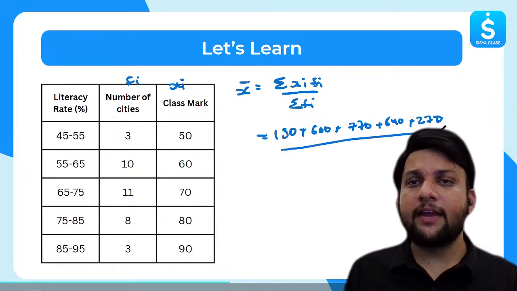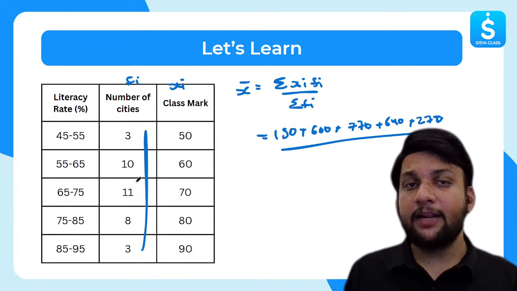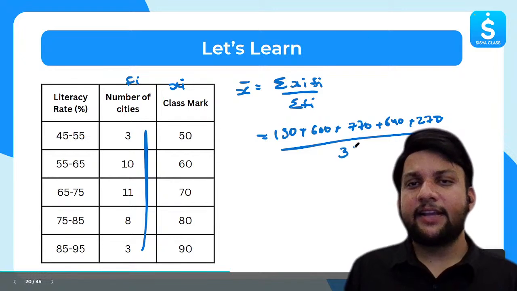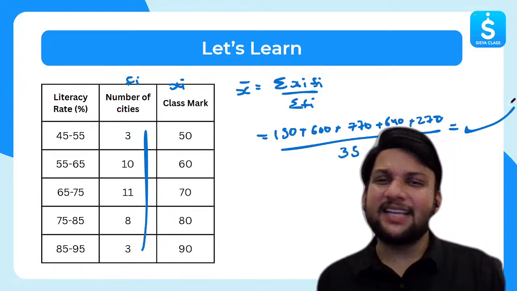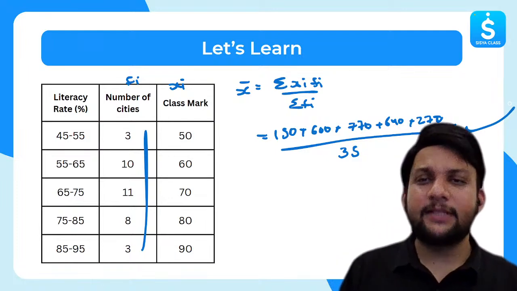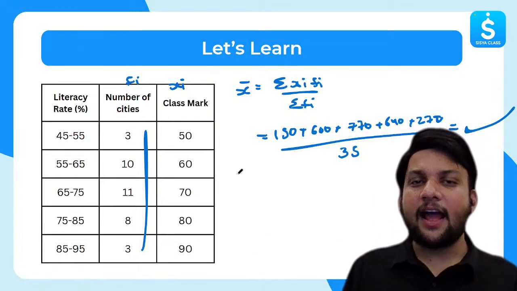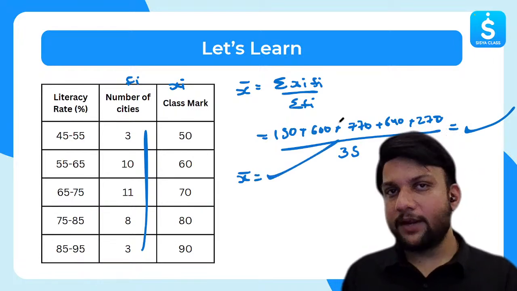Over summation of fi. Summation of fi means summation of all these values. So 3 plus 10 is 13, 13 plus 11, 24, 24 plus 8, 32, 32 plus 3, 35. Can you solve this and tell me the answer in the comment box below? Nothing, just add them. 150 plus 600 plus 770 plus 640 plus 270 and divide the answer by 35. You will get the average, that is the mean that we have to find. Clear? I hope it is clear.